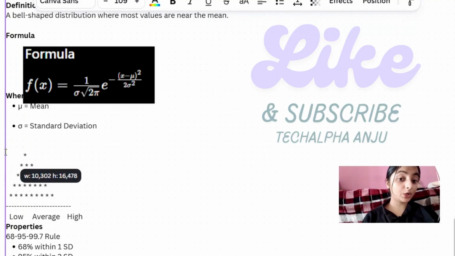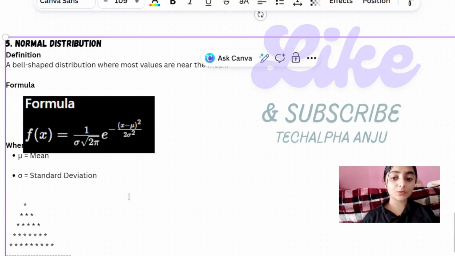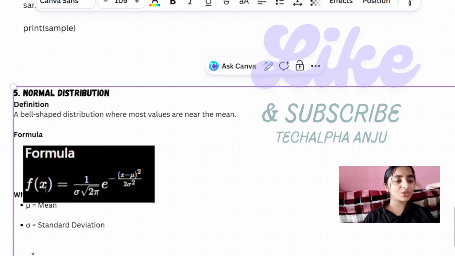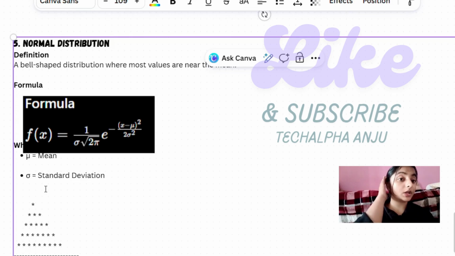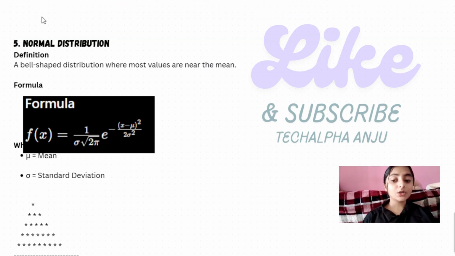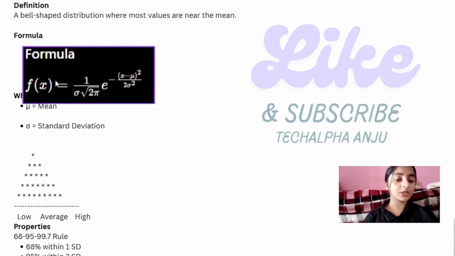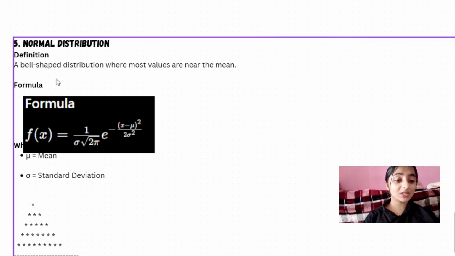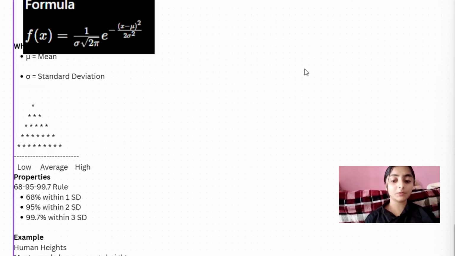So now we'll talk about the normal distribution. After completing all the sampling, the normal distribution may feel somewhat confusing, but if we understand it, it is a very good concept. So let's try to understand what the normal distribution is, and let's dive into the topic. A normal distribution is a bell-shaped distribution where most values are near the mean.